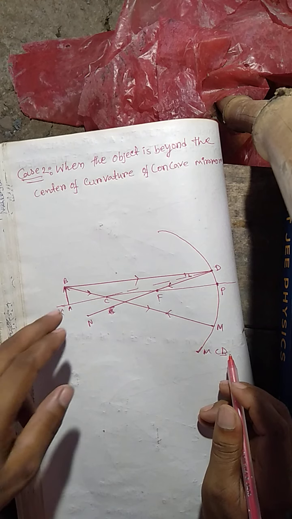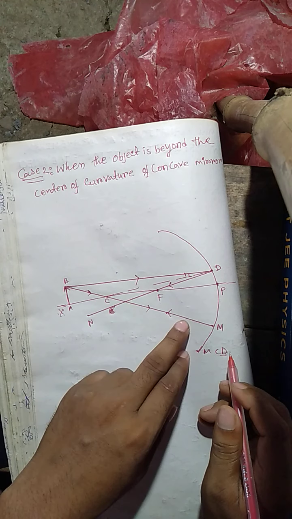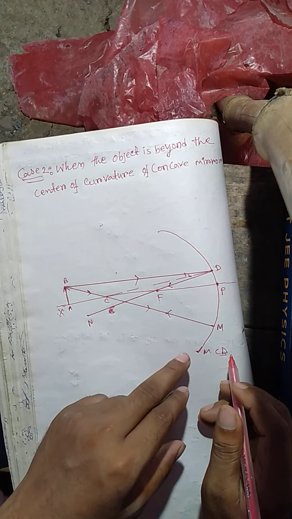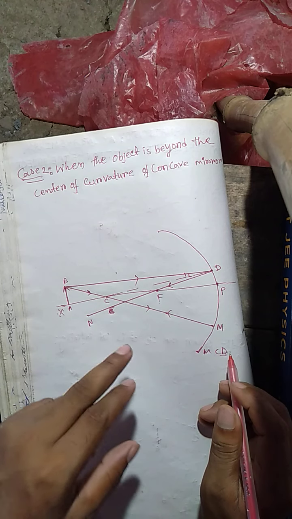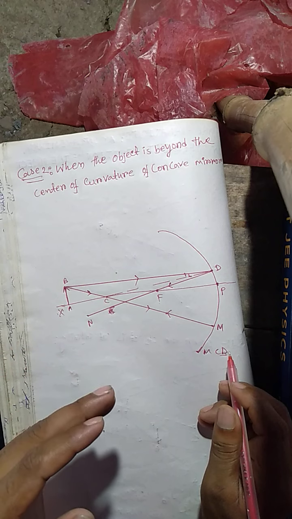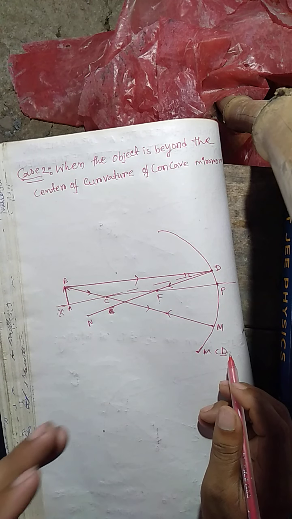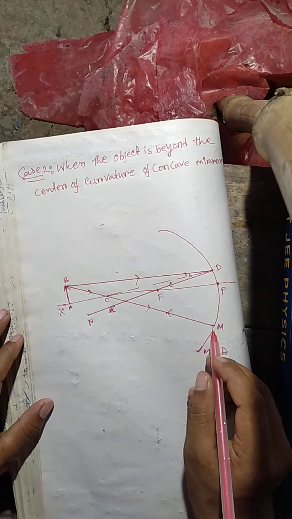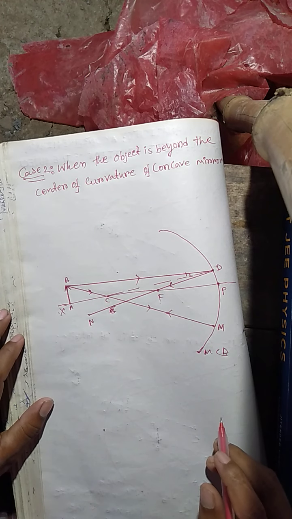Why? Because the incident ray passes through the center of curvature, which means it falls on the concave mirror perpendicularly, and when a ray falls on any reflecting surface perpendicularly, the reflected ray retraces the same path of the incident ray.